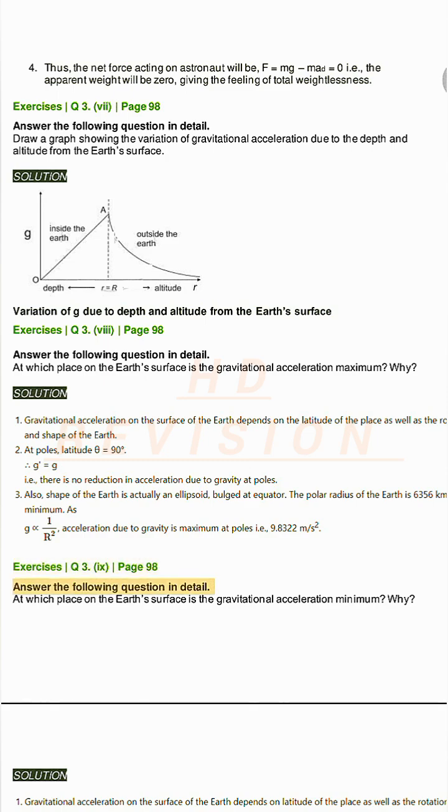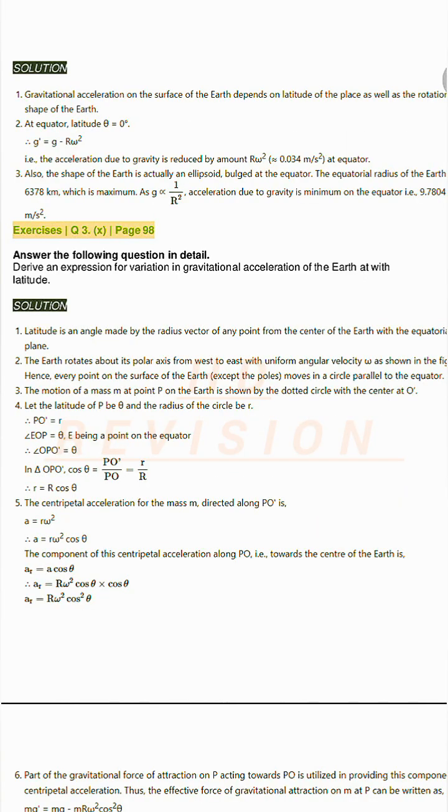Exercises Q3. X, page 98. Answer the following question in detail. At which place on the Earth's surface is the gravitational acceleration minimum? Why? Solution.